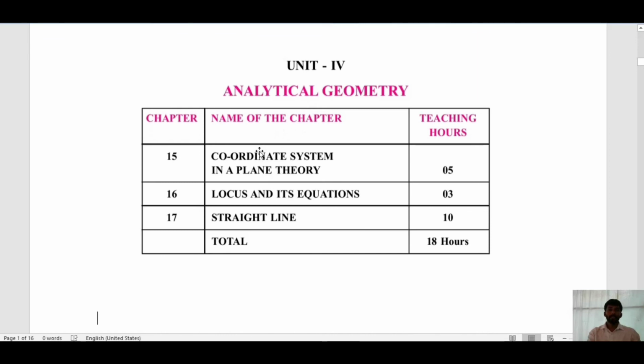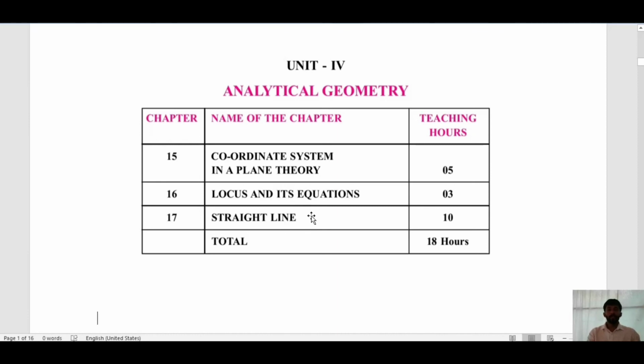Here the first chapter is coordinate system in a plane. That means it's 2D. Here you will study the position of a point in the first, second or third quadrant, and you will study the section formula and distance formula. Then locus and its equation, it's related to the first chapter. If you're clear with the first chapter, then you can easily solve problems related to locus and its equation.